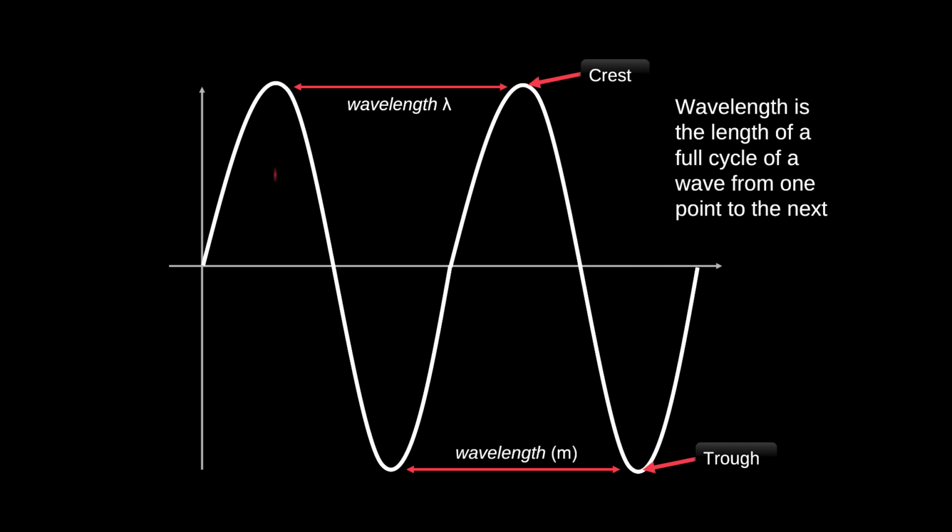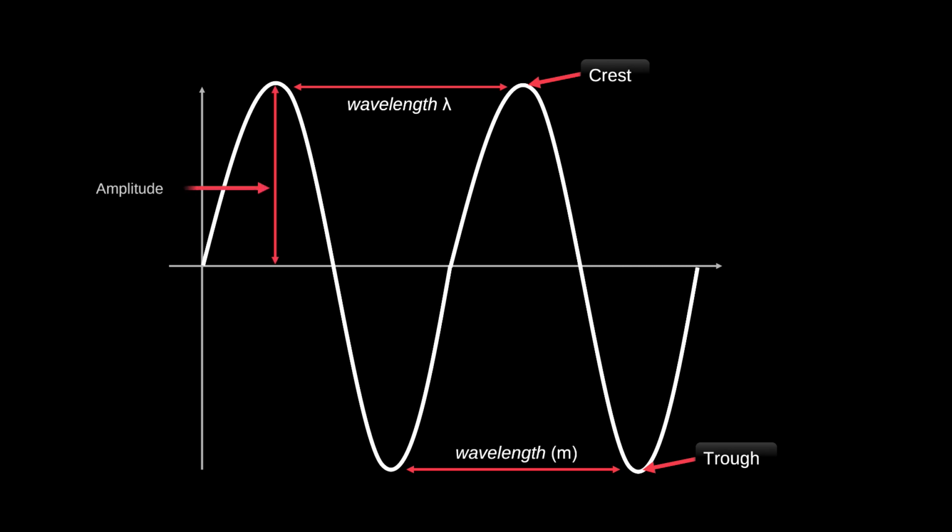Next up is the amplitude, which is basically the size of a wave measured from one point of the equilibrium up to the crest. A wave's period, denoted by the letter T, is the time taken to complete one cycle of a wave in seconds.